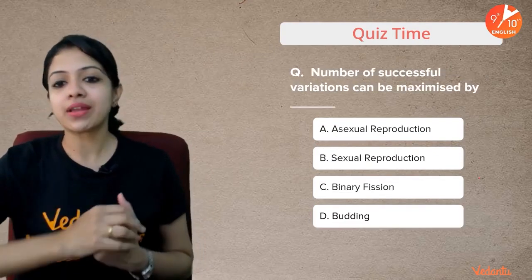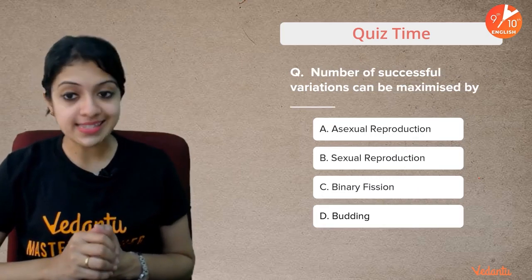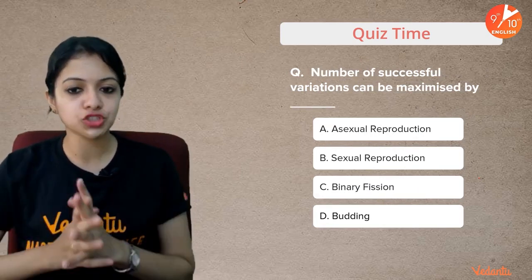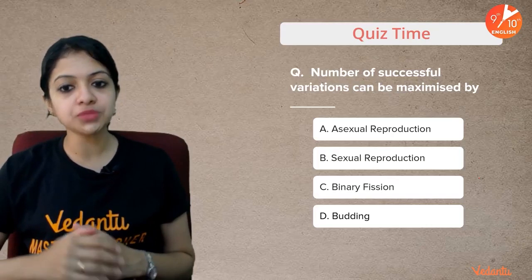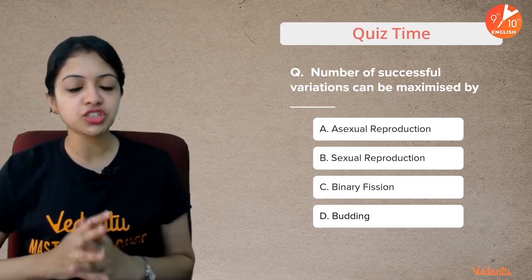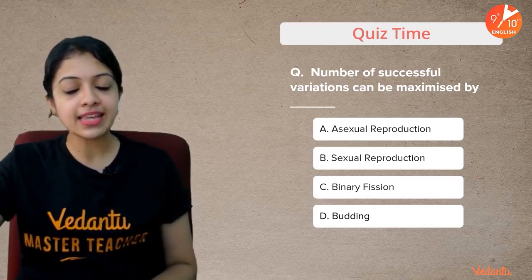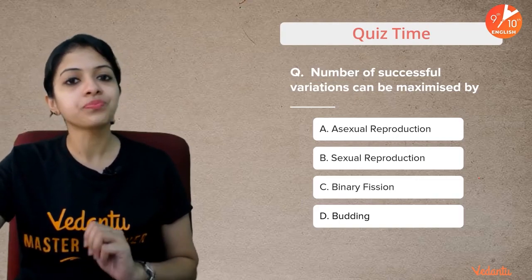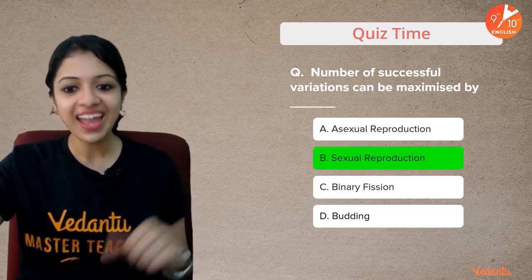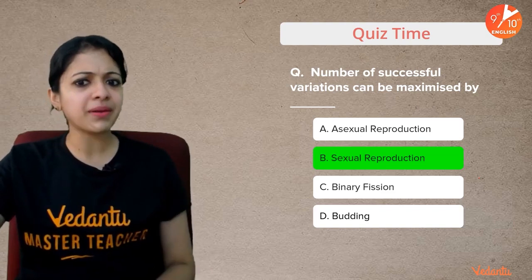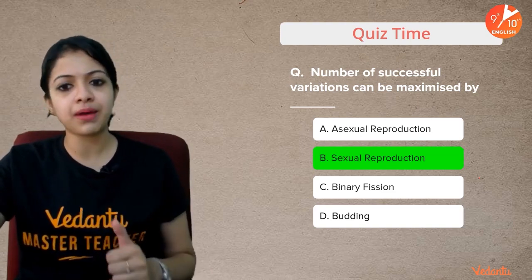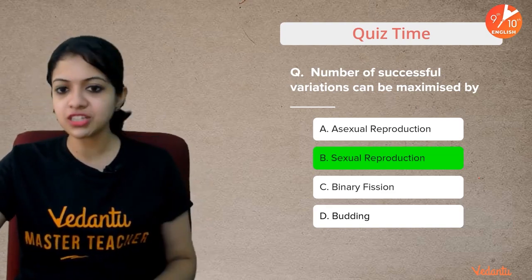Definitely. Next one, number of successful variations can be maximized by dash. Asexual reproduction, sexual reproduction, binary fission, budding. And your time ends in 3, 2, 1, go. The answer is sexual reproduction. Most certainly, binary fission and budding are types of asexual reproduction.